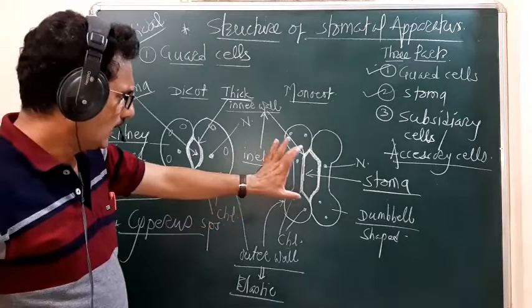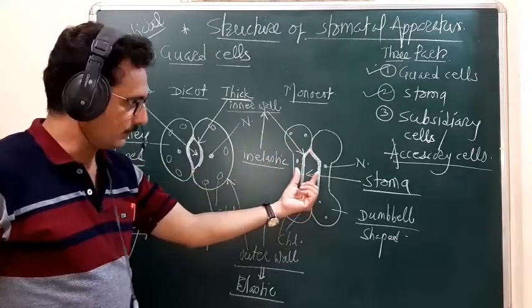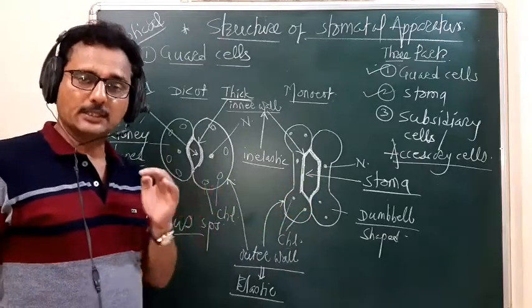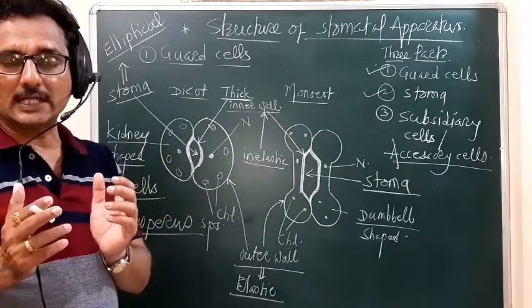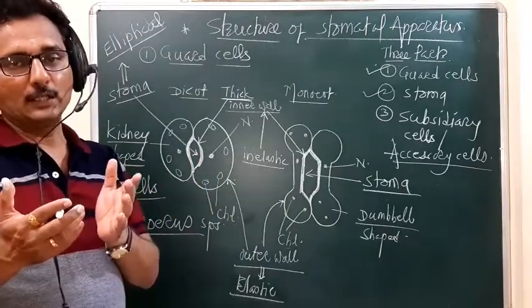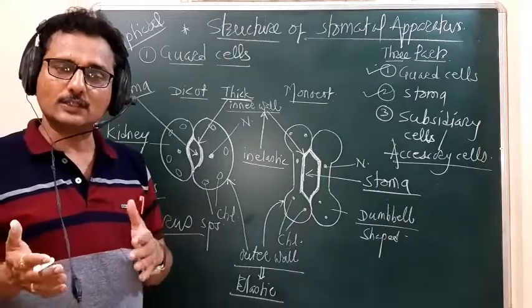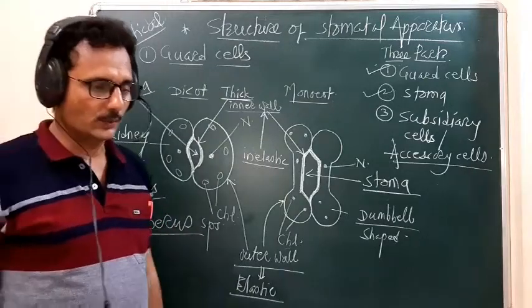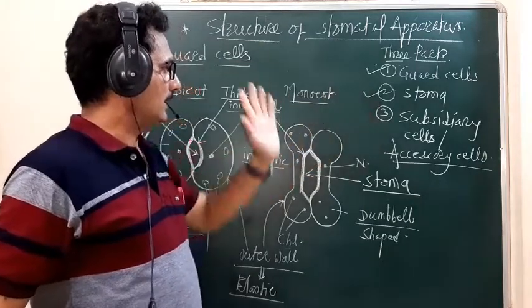Here too, this opening is much longer than broad. So such a type of opening is called an elliptical opening, and it is developed because of this specific arrangement of the guard cells. That opening helps in gaseous exchange and the release of water in the form of water vapor during transpiration. So this is the second part of the stomatal apparatus.